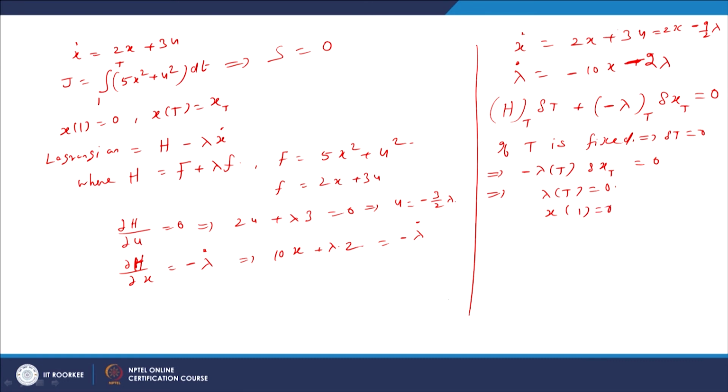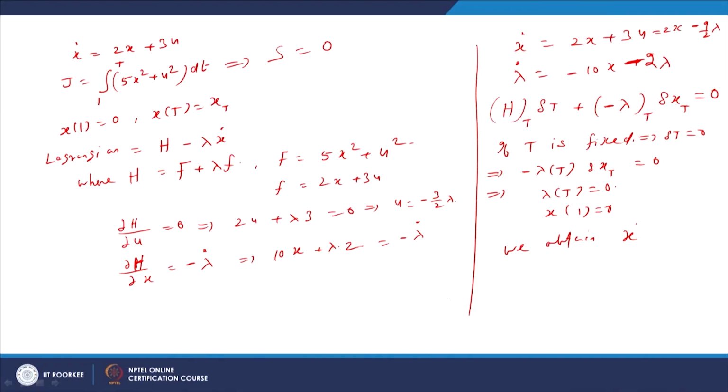We have these two equations, x dot equal to this, lambda dot equal to this equation, with these two boundary conditions. We can solve the system of equations and obtain the optimal control u, and then after substituting the optimal control in the same equation, we will get the optimal state value.